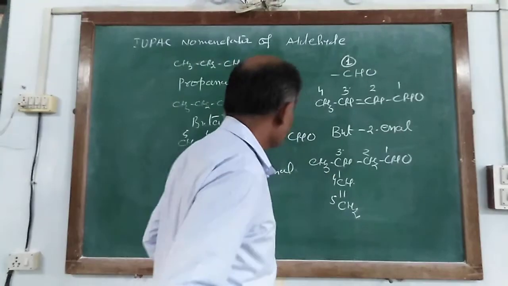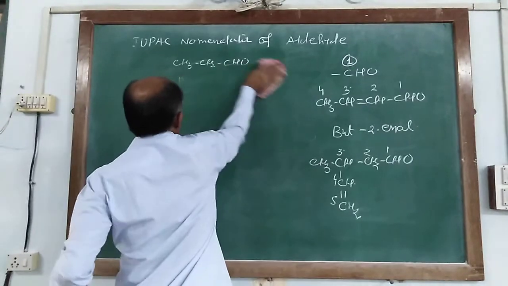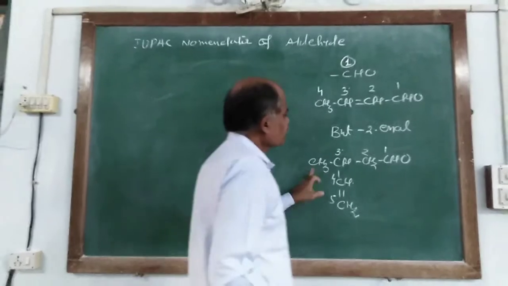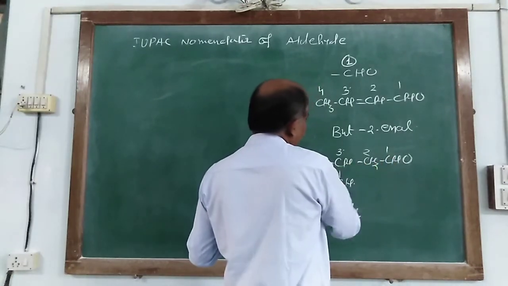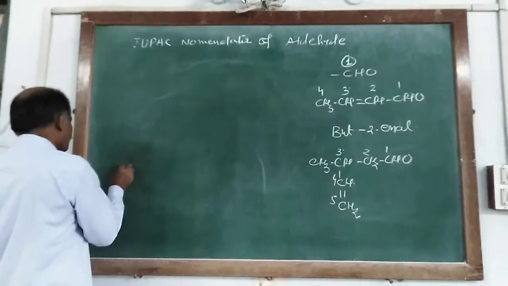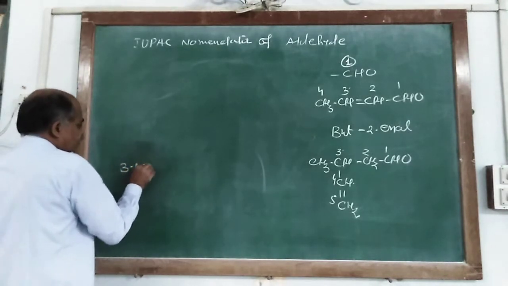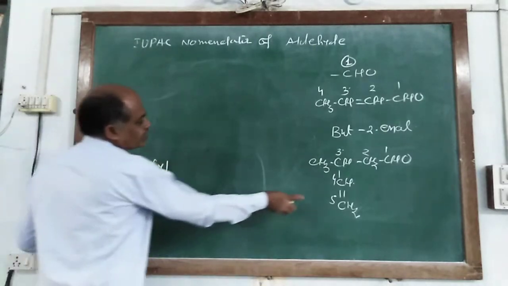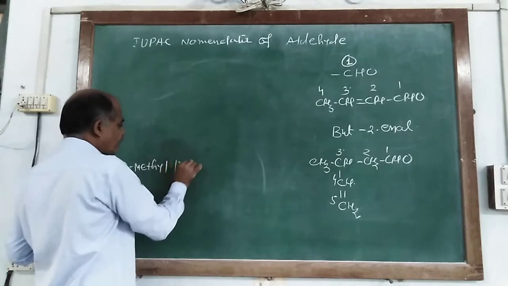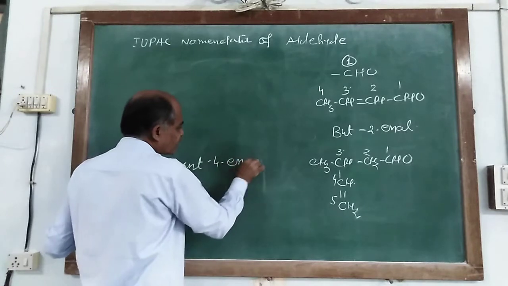The chain is chosen in this way because the parent chain includes the double bond. So it is 1, 2 and 3. It has the methyl group at carbon number 3. So it is 3-methyl. In the parent chain there are 5 carbon atoms. So it is 3-methylpent-4-enal.